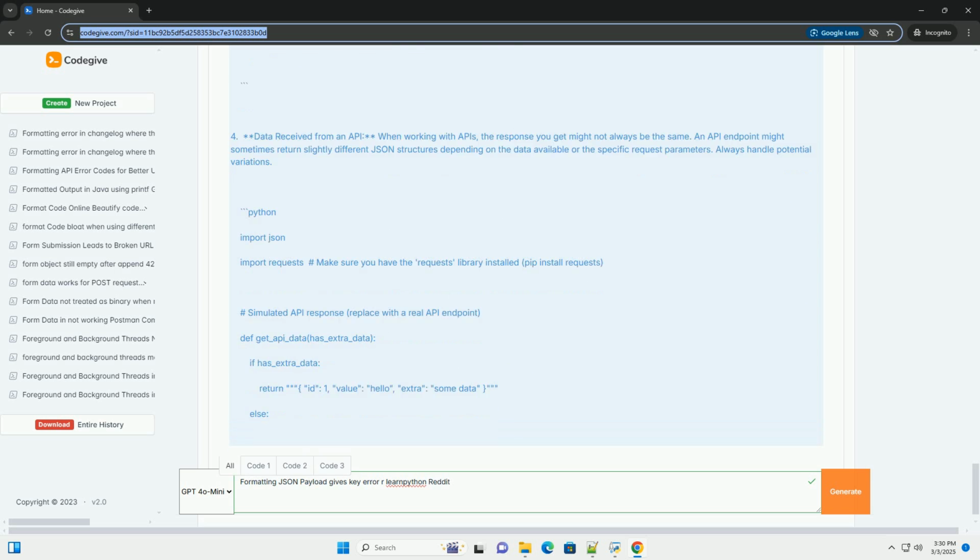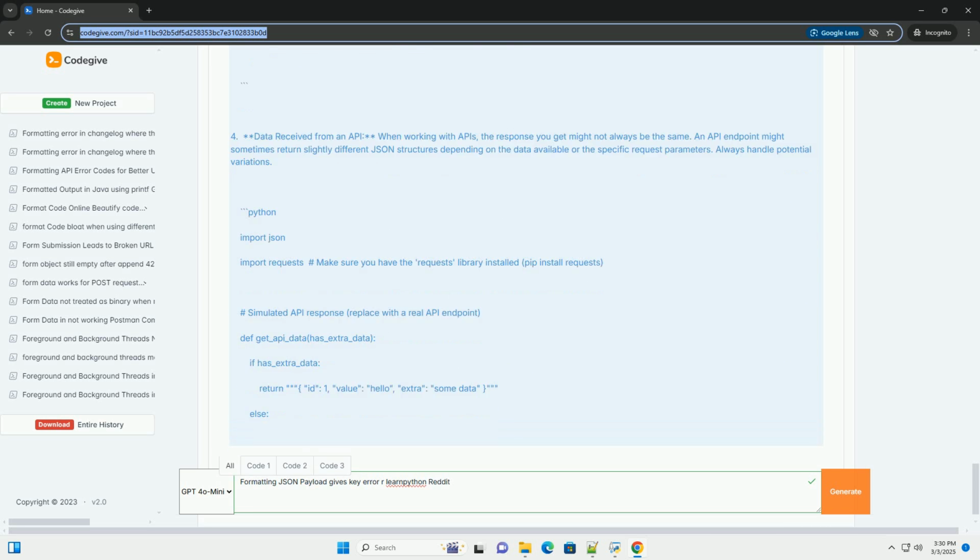4. Log errors and warnings. Use Python's logging module to log key error exceptions and other warnings. This helps you track down problems and identify areas where your code needs improvement. 5. Handle nested JSON structures carefully. When dealing with nested JSON objects, pay close attention to the hierarchy of the data. Use chained indexing, data level 1 level 2 key, or iterate through the nested structures to access the data safely. It's recommended to break this into several lines for readability and easier debugging.